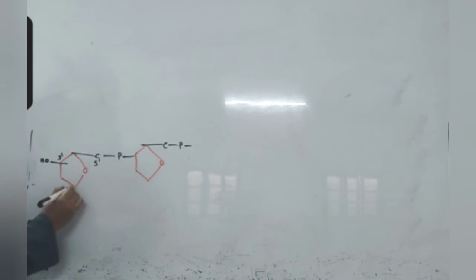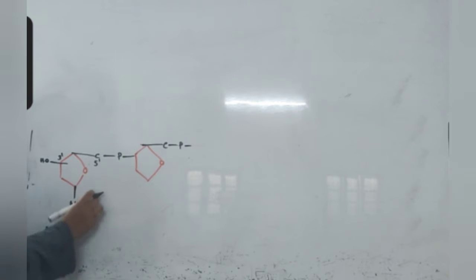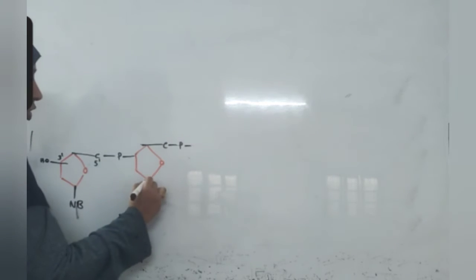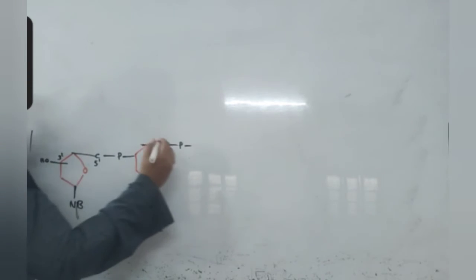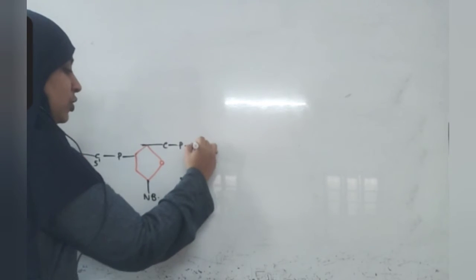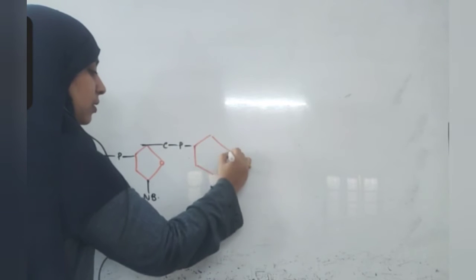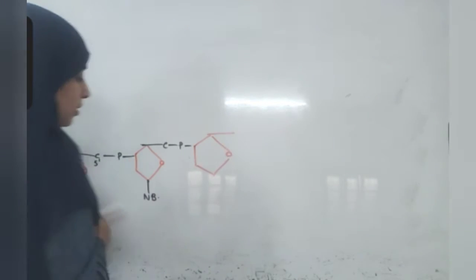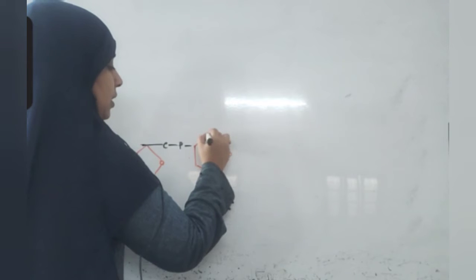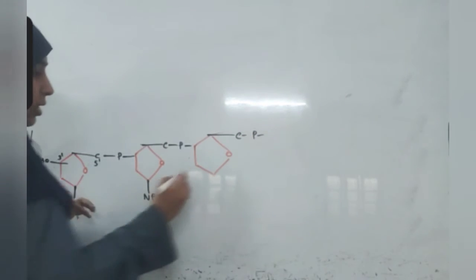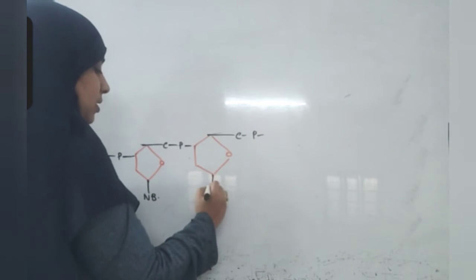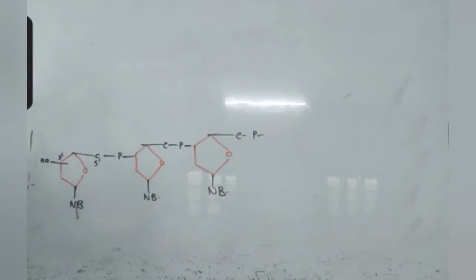And this is the first. Here nitrogen base will be attached, to the first position. Again the next molecule continues from here. Here carbon, phosphate, another sugar. Here nitrogen base. So this chain keeps continuing like this.